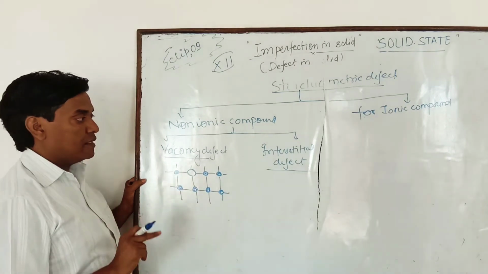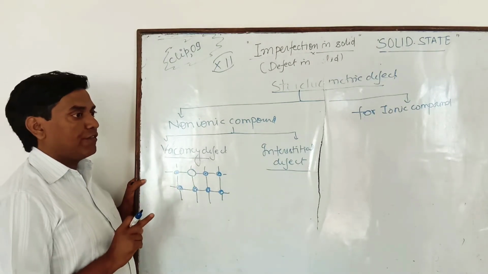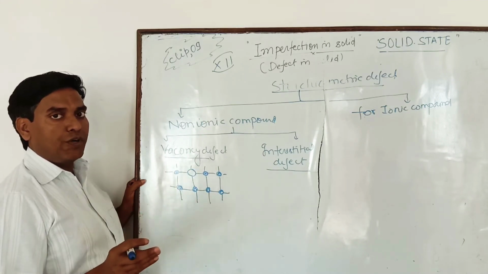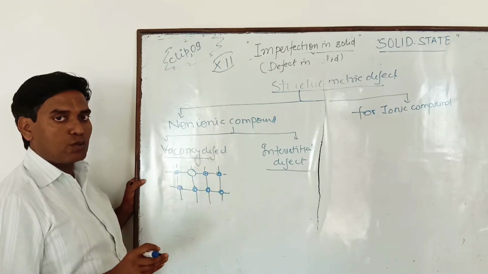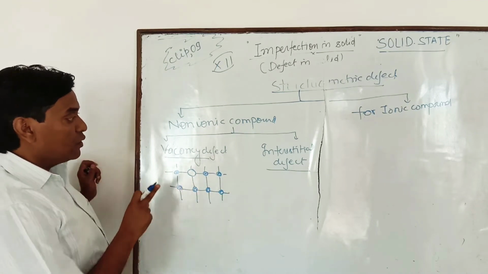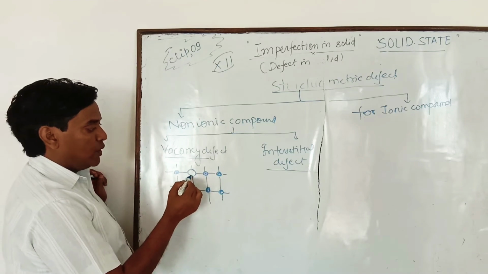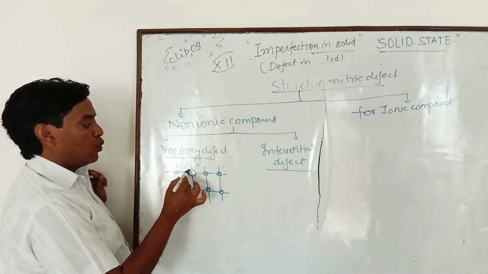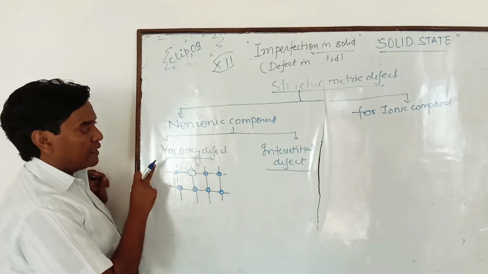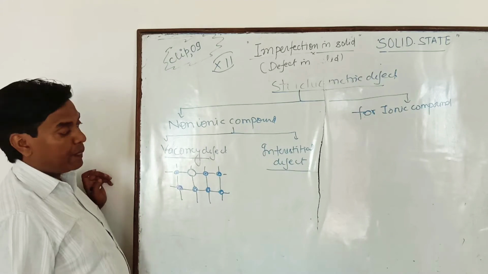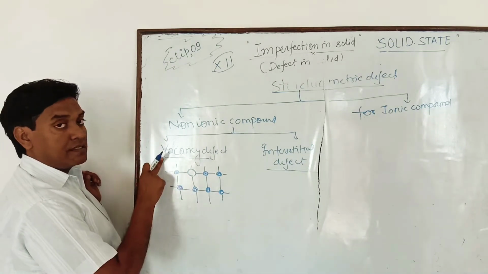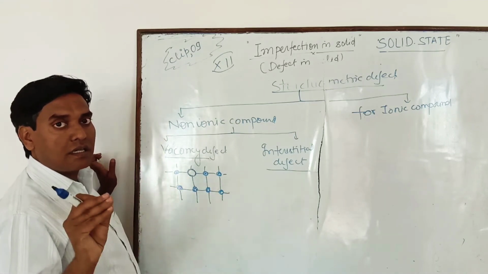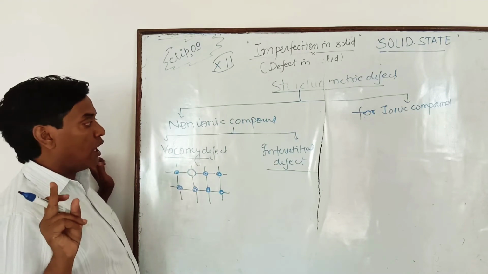Students, put one thing in your mind: in case of non-ionic compounds like diamond and graphite, there is no stoichiometric defect because they are made by only one type of constituent particle. Clear? So in vacancy defect, when any constituent particle leaves its lattice point and goes outside and creates one vacancy in its place, then that defect is known as vacancy defect. And one more thing: vacancy defect arises due to heating of the non-ionic crystal or solid. Clear? So how does it arise?